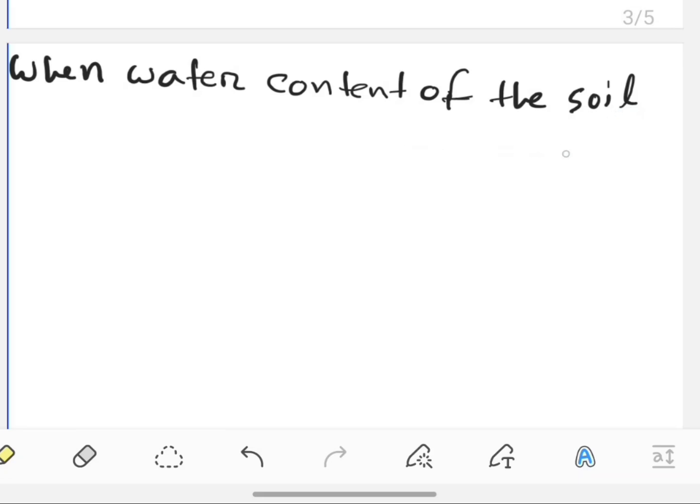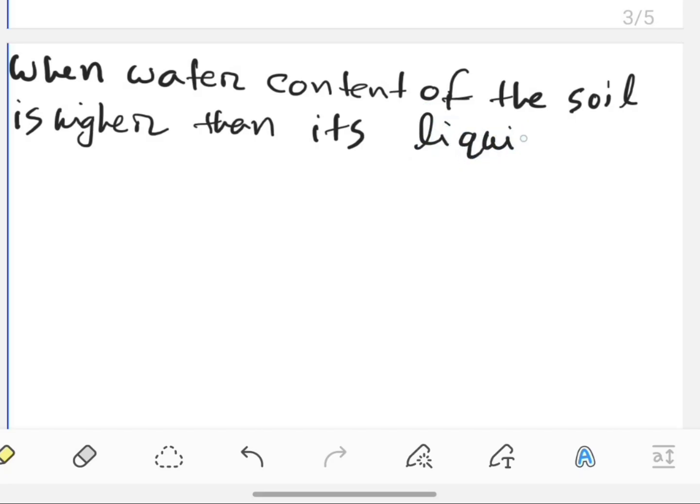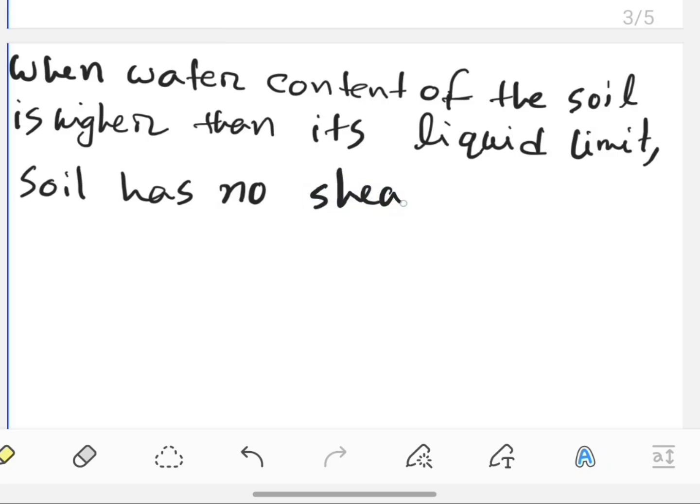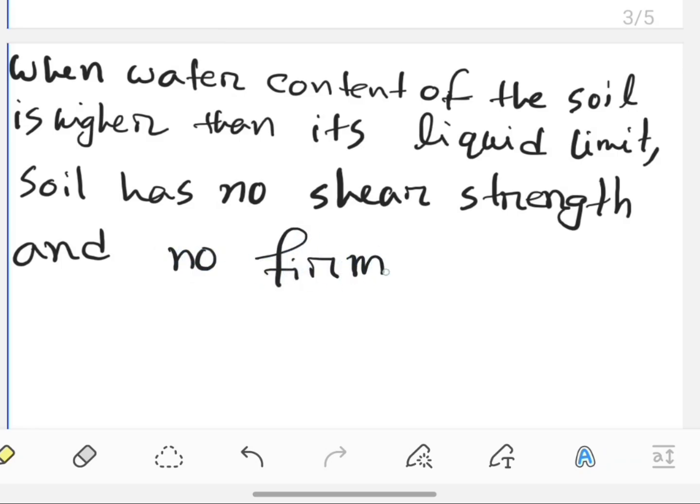So the comment will be: when water content of the soil is higher than its liquid limit, then soil has no shear strength and no firmness.